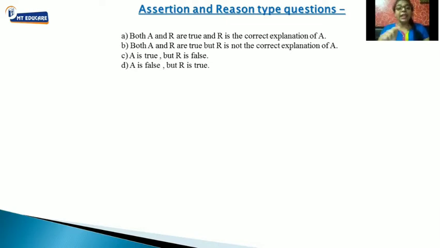Second is both A and R are true, but R is not the correct explanation for A. Here, both the statements will be true, but R will not relate with A. So that is option number B.